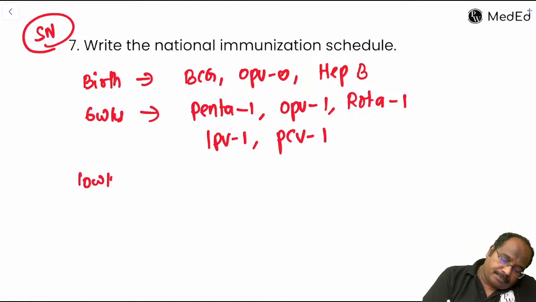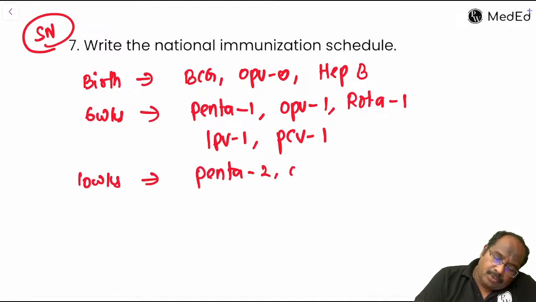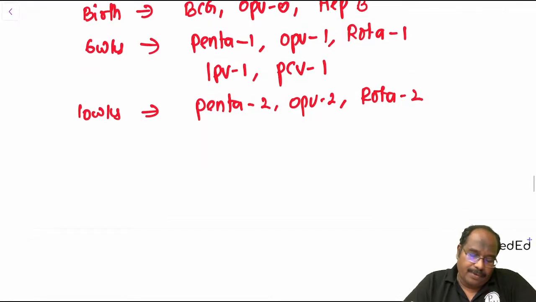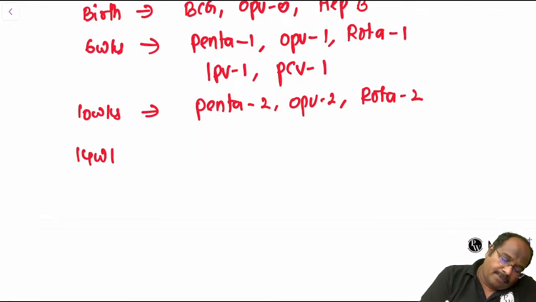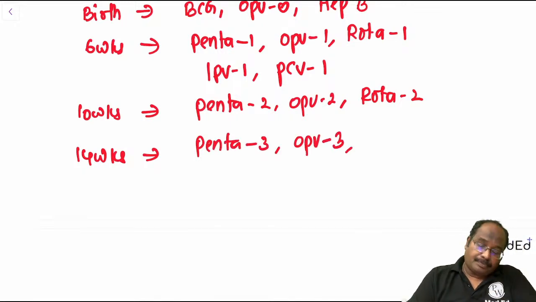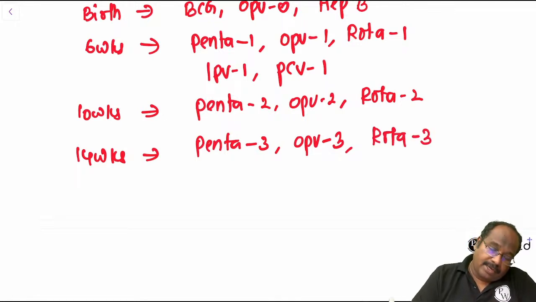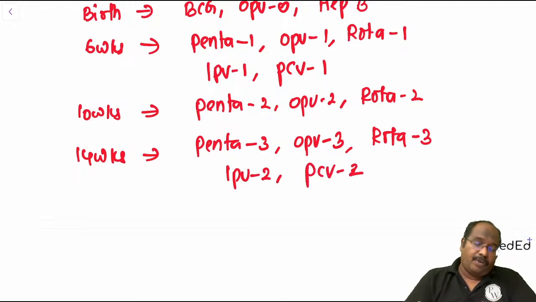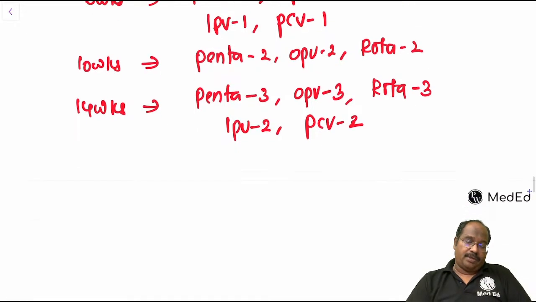At 10 weeks: pentavalent 2, OPV 2, rota 2. PCV means pneumococcal. At 14 weeks: penta 3, OPV 3, rota 3. Next is IPV 2 and PCV. IPV and PCV will be provided at 6 and 14 weeks only.